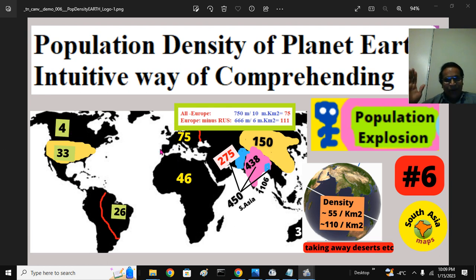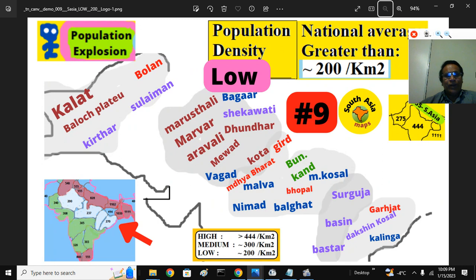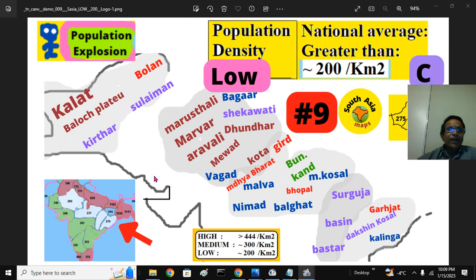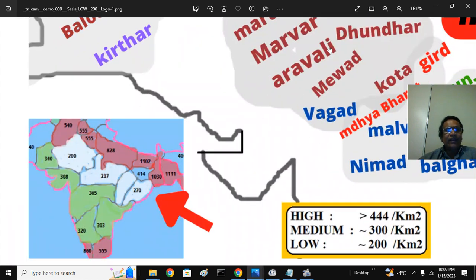The important point is planet Earth 55, after adjustment 110, Bangladesh is 1,100 or 1,200, India is 444. If you keep this in mind, you are on the right track, and you will appreciate the particular part we are talking about. This is the medium low population density.